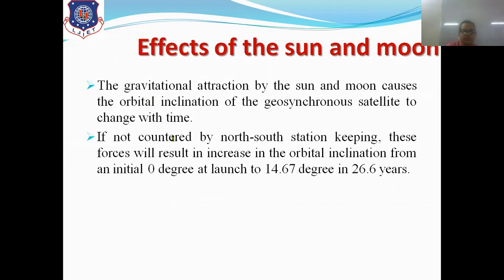If not countered by north-south station keeping, this force will result in increasing orbital inclination from 0 degree to 14.67 degree in 26.6 years, right? So this effect can be reduced by north-south station keeping, right? And this will increase from 0 degree to 14.67 degree in how many years? 26.6 years.